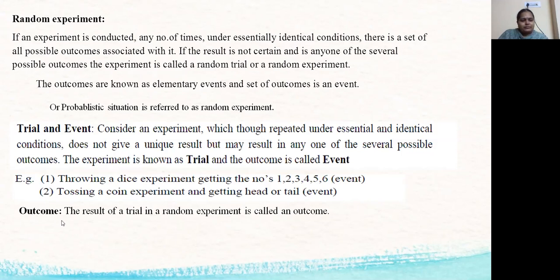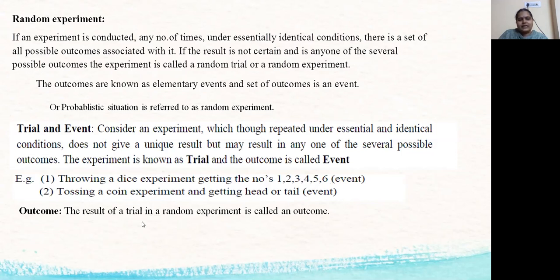Now, outcome. The result of a trial in a random experiment is called an outcome. As we discussed in the die-throwing experiment, the results can be 1, 2, 3, 4, 5, 6. So 1 is one outcome, 2 is another outcome, like that.